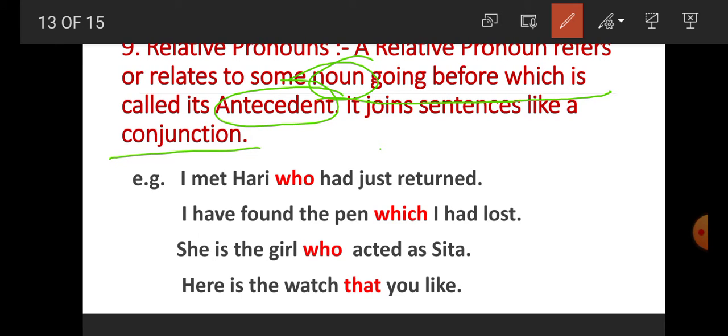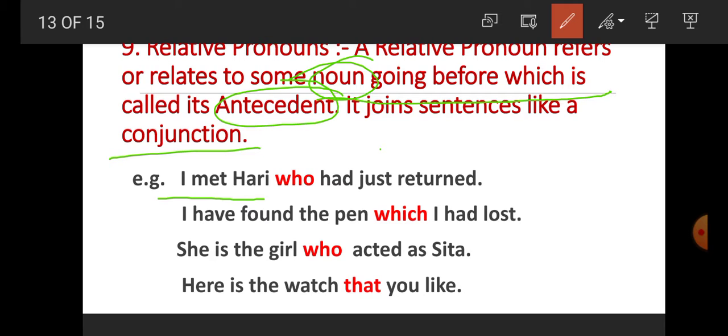So with the help of examples, students, let's learn what is antecedent and how it joins sentences like a conjunction. For example, I met Hari who had just returned. So, student, here there are two sentences. First sentence, I met Hari, and second one, Hari had just returned.